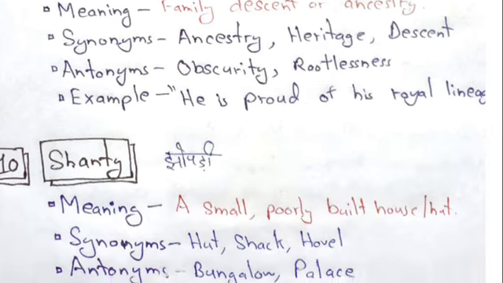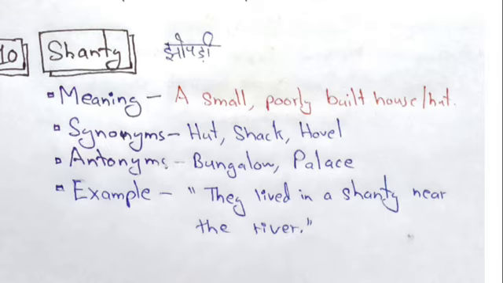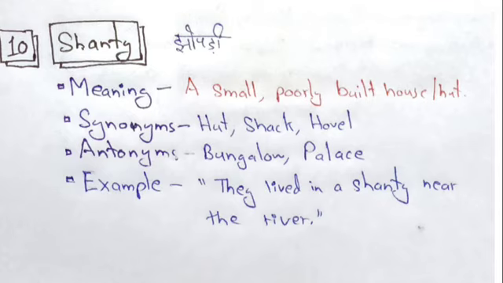The next one is, that is last one, shanty यानी झोपड़ी, a small poorly built house या hut. Hut, shack, hovel are the synonyms. The opposite words are bungalow, palace, villa, etc. They lived in a shanty near the river is example.